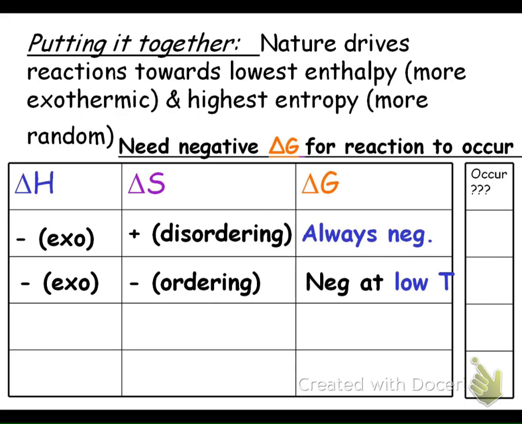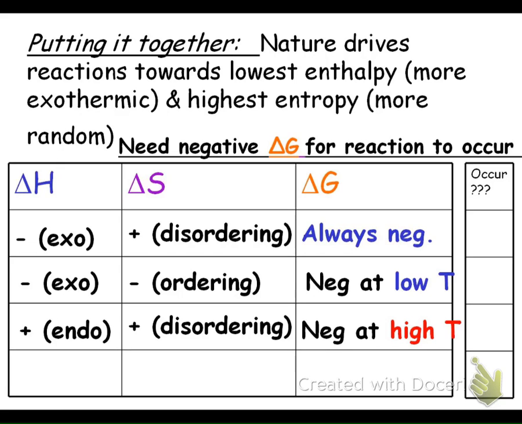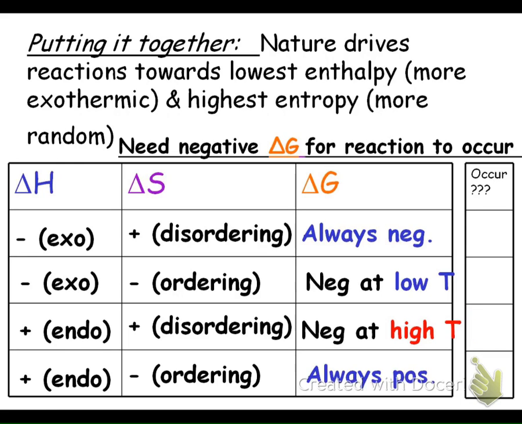And if something is exothermic but becoming more ordered, delta G is negative at a low temperature, so it will occur spontaneously only at a low temperature. Endothermic, if I'm gaining energy and I'm becoming more disordered, G is negative at a high temperature, so it will only occur spontaneously at a high temperature. And then if I'm endothermic and becoming more ordered, G is positive, and it will never occur spontaneously.